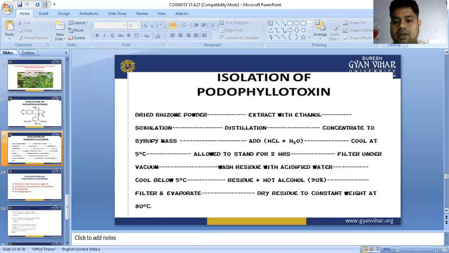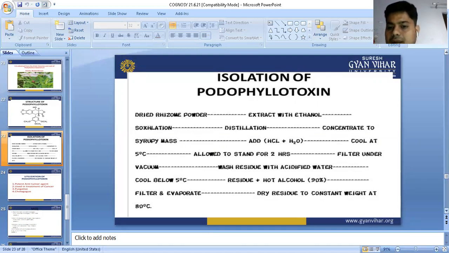First of all, we are going to take dried rhizome powder and extract with ethanol. We are going to see the isolation method. In this method, first of all, we take the rhizome or root part, and after that we dry and convert into powder form, then add ethanol, and then we do the extraction and distillation process, concentrate and make a syrupy mass, then add HCl plus water.